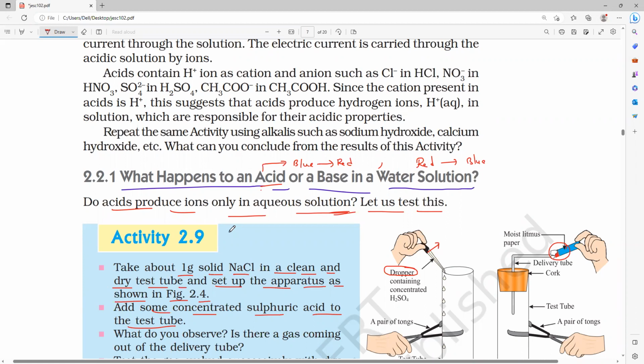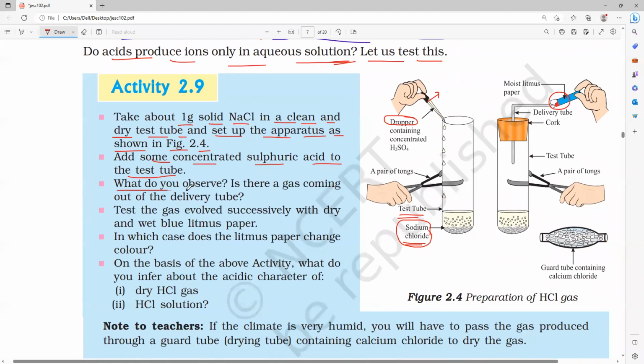So remember, whenever you want to form H plus ions or hydronium ions, it must contain what, guys? H2O. What is that called? All of you? Water. Understand? So now, if you take this, what do you observe?